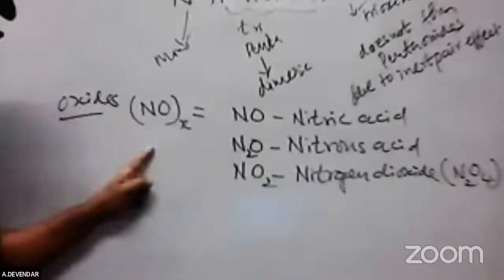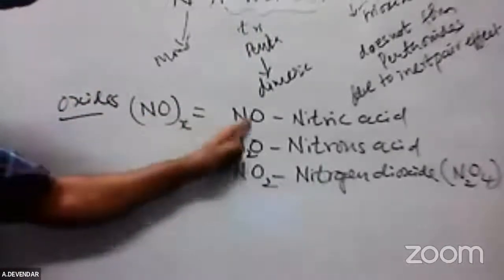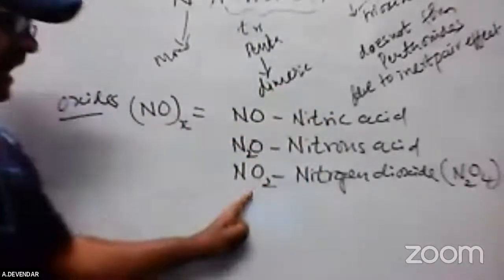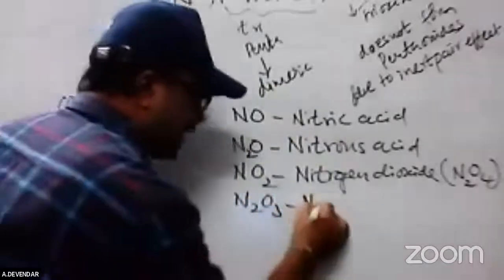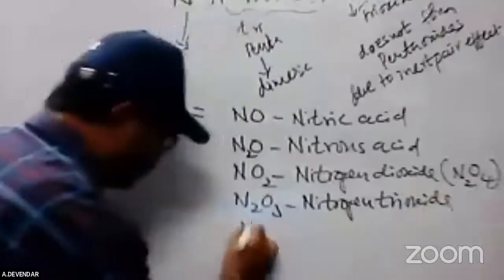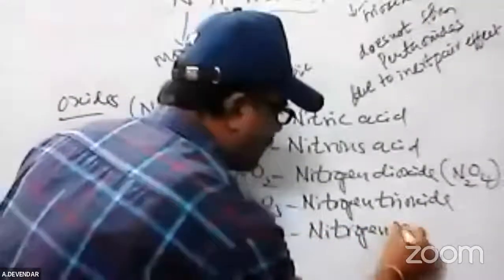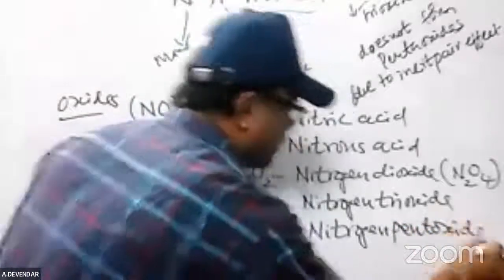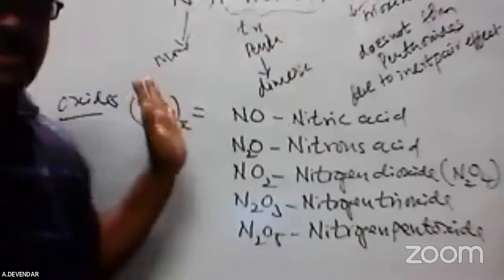So a variety of oxides of nitrogen exist. The others get the tri and penta, but nitrogen forms NO, N2O, nitrogen dioxide, N2O3 nitrogen trioxide, and N2O5 nitrogen pentoxide. All are monomeric in nature.